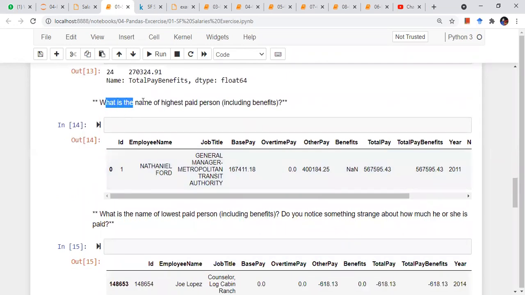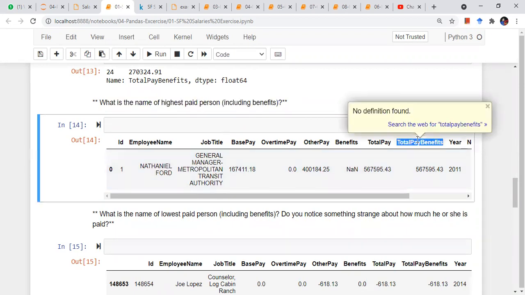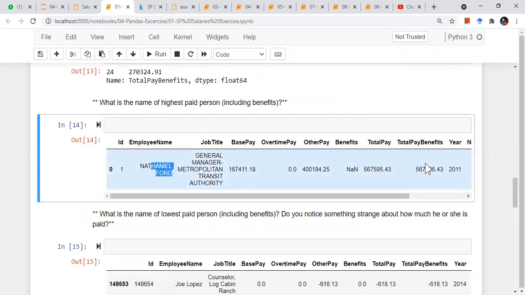Now I want to figure out what is the name of the highest paid person, including benefits. So basically in this column, total pay benefits, what is the highest and what is the name corresponding to that highest pay. So you have to find sal square brackets total pay benefits dot max, and you have to pass this thing in a df frame.